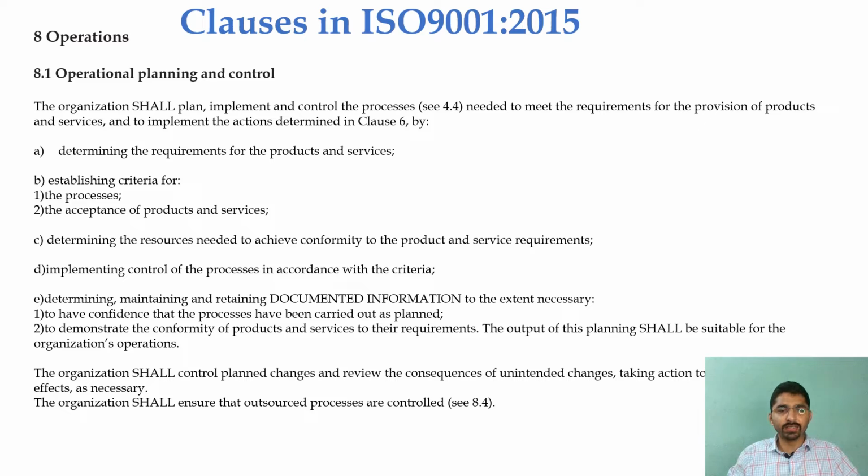Implementing the control of the processes in accordance with the given criteria. Determining, maintaining, and retaining the documented information to the extent necessary to have confidence that the processes have been carried out as per the plan, and to demonstrate the conformity of the products and services to the requirements. The output of this planning shall be suitable for the organization's operations. The organization shall control planned changes and review the consequences of unintended changes, taking action to mitigate any adverse effects as necessary. The organization shall ensure that outsourced processes are controlled.